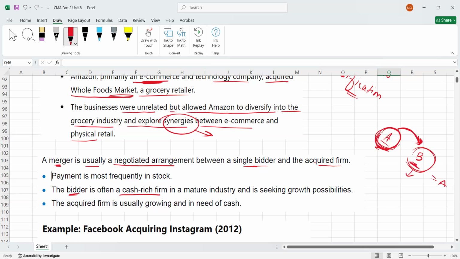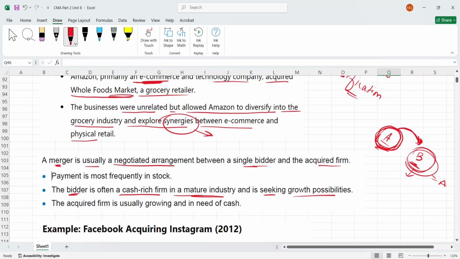So a bidder is often a cash-rich firm in a mature industry. What does it mean, a mature industry? Maybe A, just giving an example, is in a mature industry or a saturated market. In a mature industry, maybe they cannot grow in their own industry, so that is why they are seeking growth possibility.